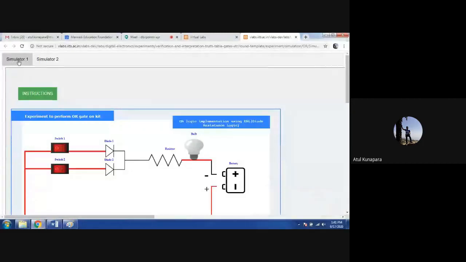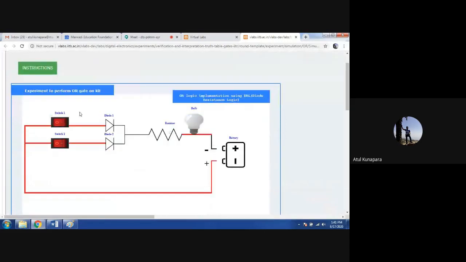In that, there are two simulator slides again, simulator 1 and 2. In simulator 1, a diode resistor logic circuit is developed. Again, you have to double click on this battery symbol so it will be connected to your circuit. Now there are two switches. When I press switch 1, it will give the output logic 1, because you can see the bulb at the output is showing 1. And if I keep both in off condition, you will see that the output is 0. That means logic 0, the lamp is in off condition.